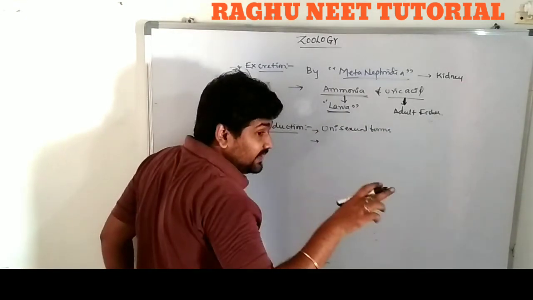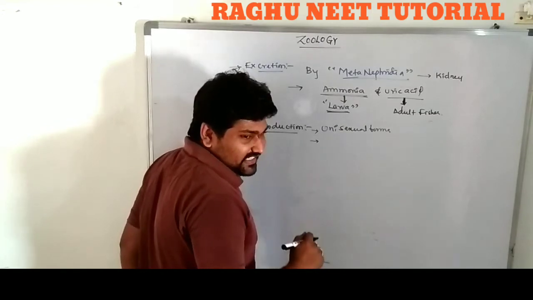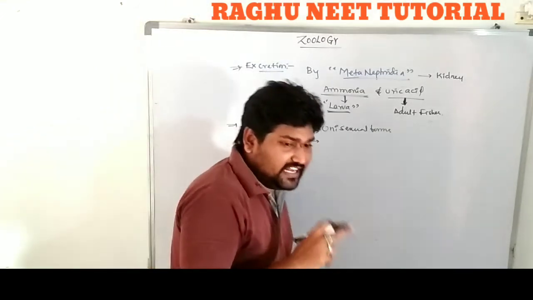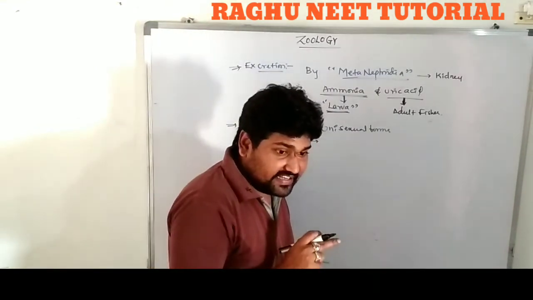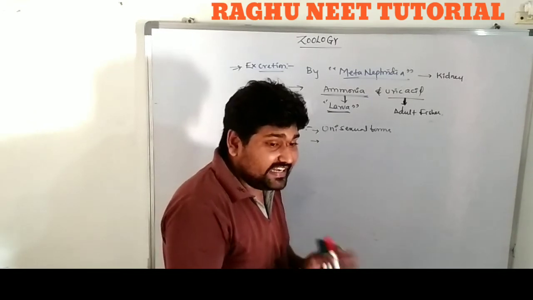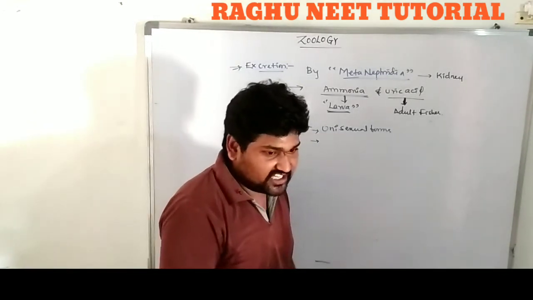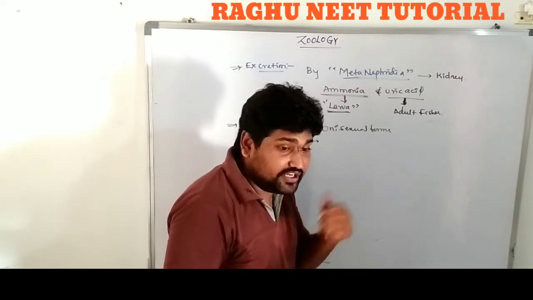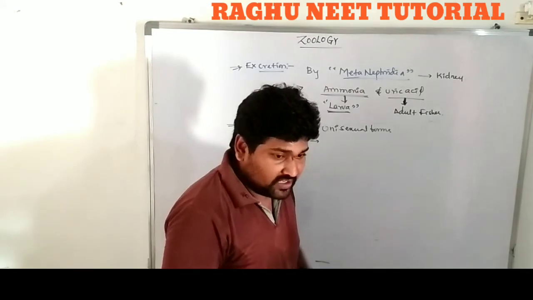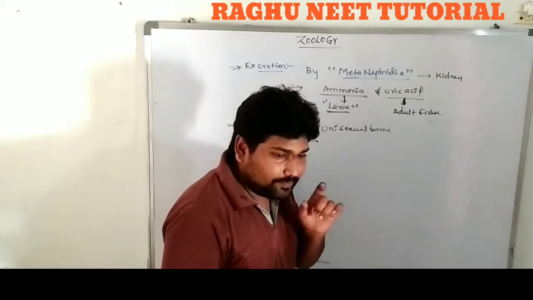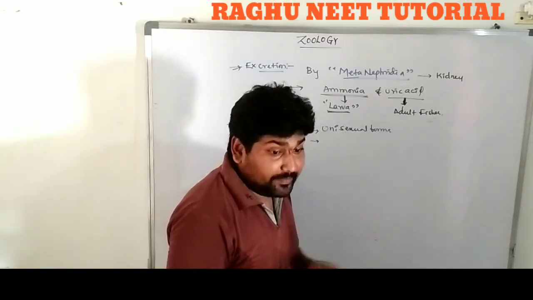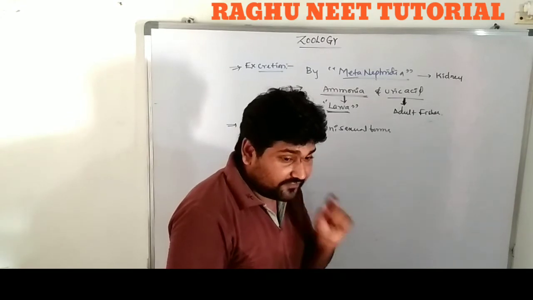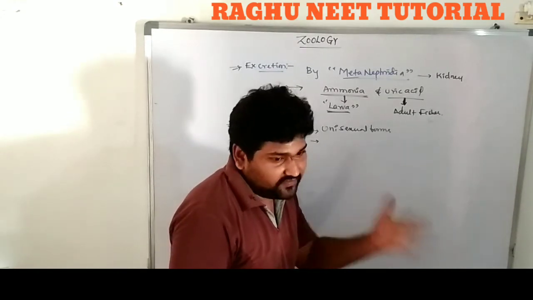Fertilization takes place outside the body and inside the body: external fertilization and internal fertilization. External fertilization means releasing of the gametes outside of the body. Internal fertilization is nothing but the exchanging of the gametes inside the body. Very, very important: the marine fishes show internal fertilization. The freshwater fishes show external fertilization.